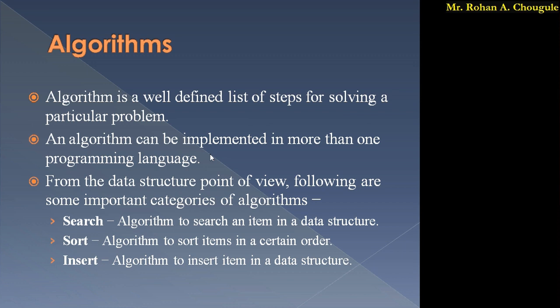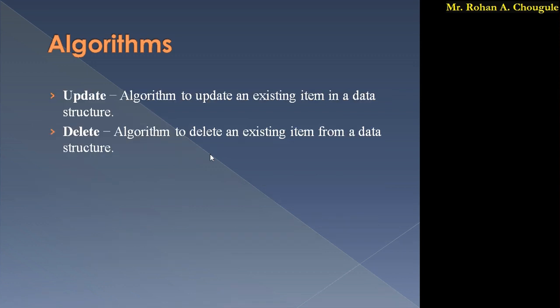Next one is sort. In this case, we sort items in a certain order. Then the insert category. Here we insert an item into a data structure. Next one is update. Here we update an existing item in the data structure. And delete. Simply, we delete an existing item from the data structure.